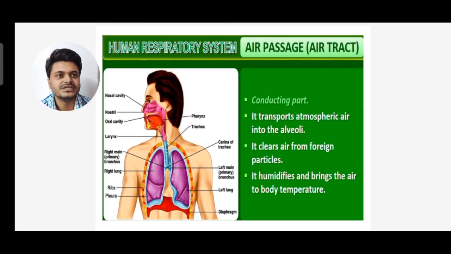First we'll see about the air passage or air tract. It is the conducting part, so it transports atmospheric air into the alveoli. It clears air from foreign particles. It humidifies and brings the air to body temperature.